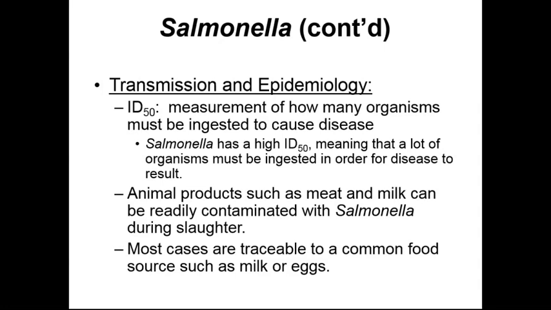And if these products are not properly stored or cooled, the Salmonella can rapidly reproduce within the products and lead to food poisoning, or if that product is not pasteurized, the Salmonella can make it into the milk and reproduce within the milk and then make it to us. And most traces of Salmonella that are in common food sources are going to ultimately come from improperly processed eggs or milk.